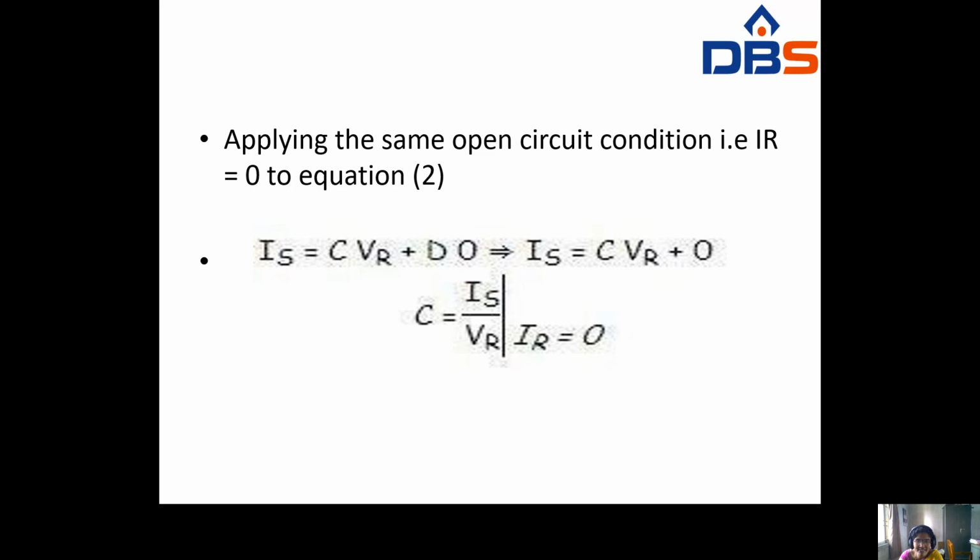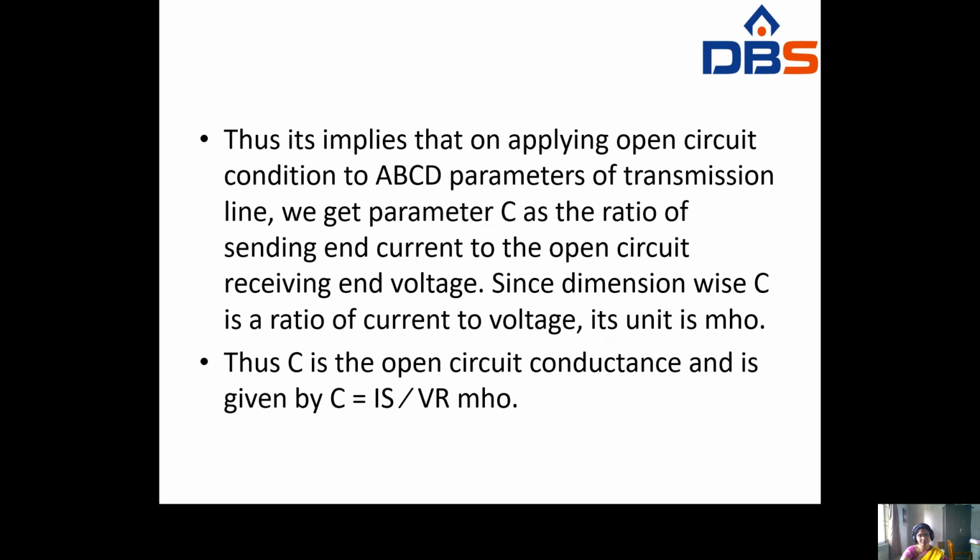That means the ratio of sending end current to the receiving end voltage is nothing but the coefficient C. See here, it implies that applying the open circuit condition to ABCD parameters of a transmission line, you get the parameter C as the ratio of sending end current to the open circuited receiving end voltage.